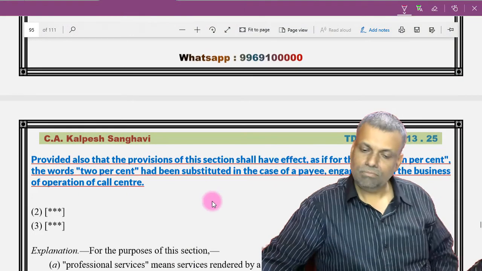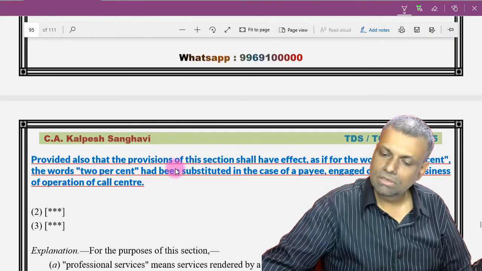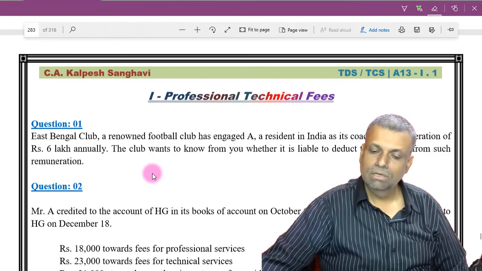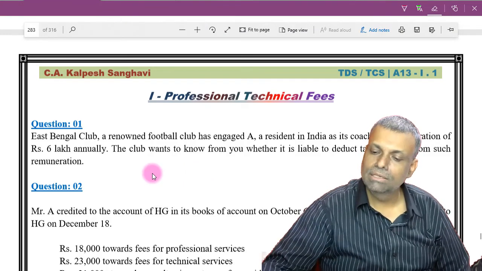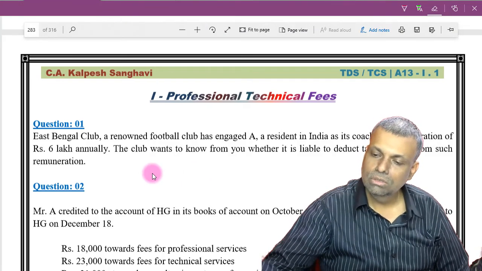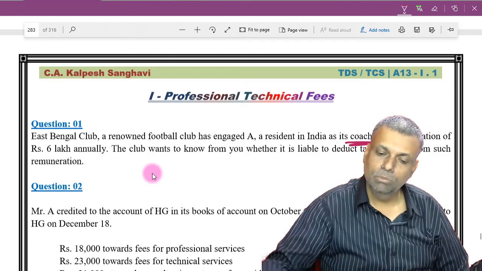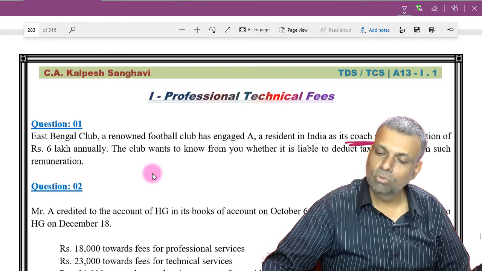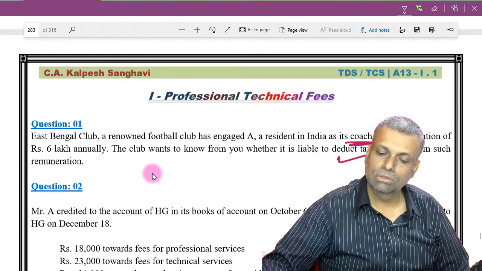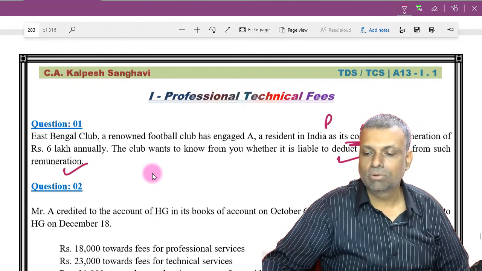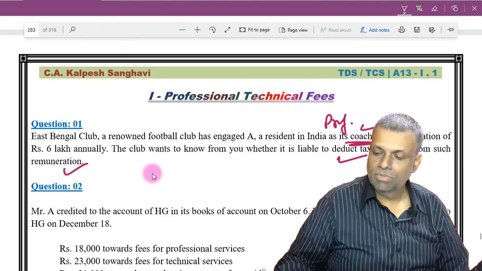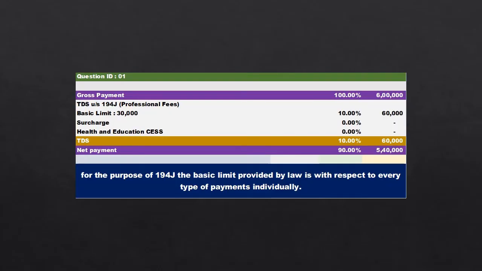Okay. Now come to the question. East Bengal Club, a renowned football club, engaged a resident Indian coach at a remuneration of 6 lakhs annually. The club wants to know whether it is liable to deduct tax at source. Yes, because the coach is a professional. Okay. So professional and technical fees, 194J provisions will be applicable. So here particularly the professional fees provisions will be applicable. TDS will apply. So you can just do the multiplication and give the answer.